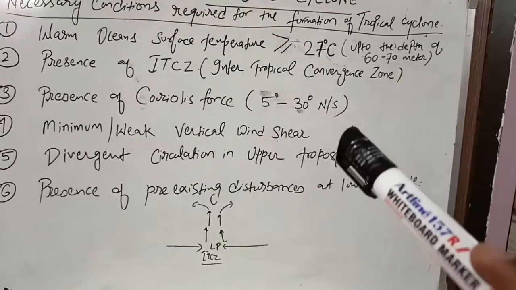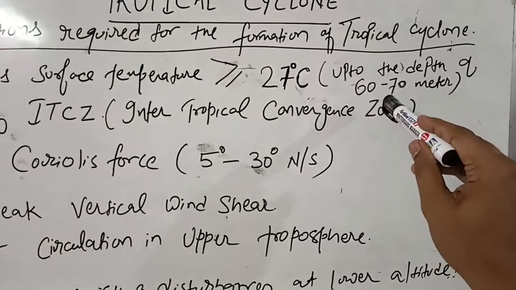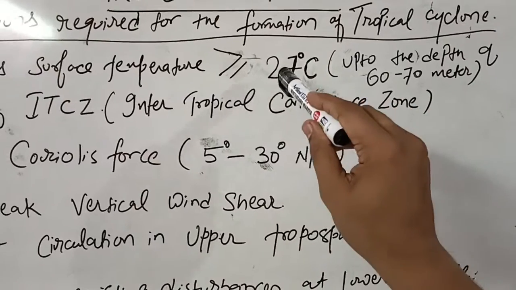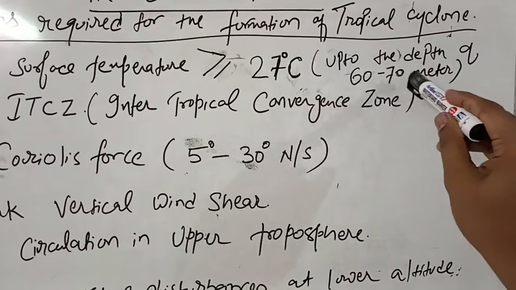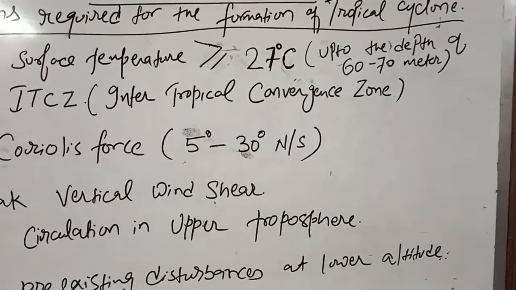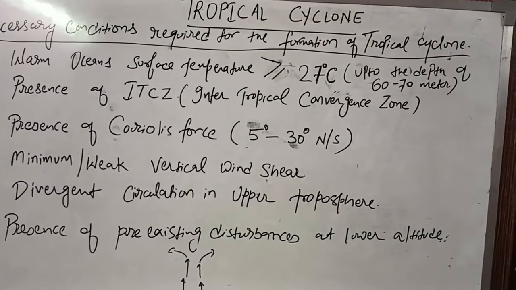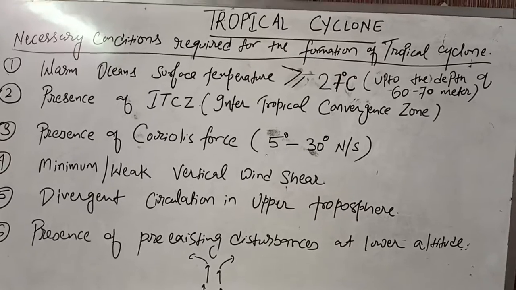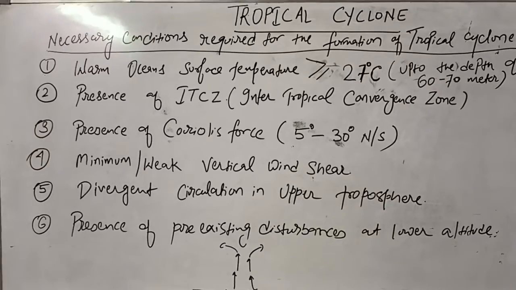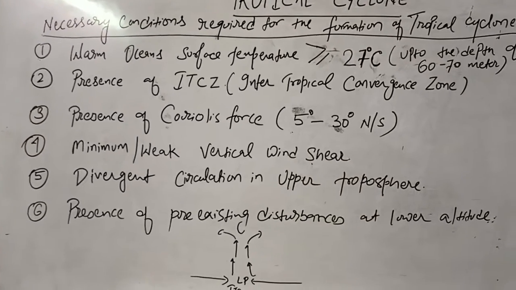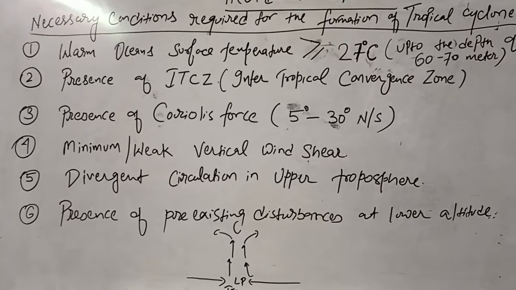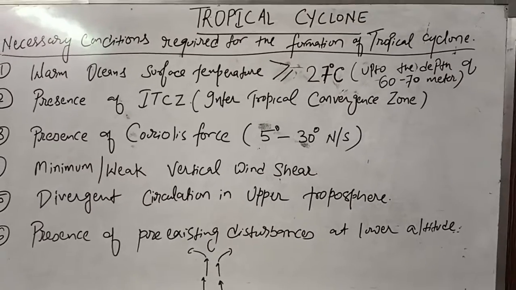Not only this, this temperature must be maintained up to a depth of 60 to 70 meter, because if the temperature is not the same till the depth of 60 to 70 meter, then because of churning and mixing, cold water reaches the surface and that will cause the cyclone to dissipate.